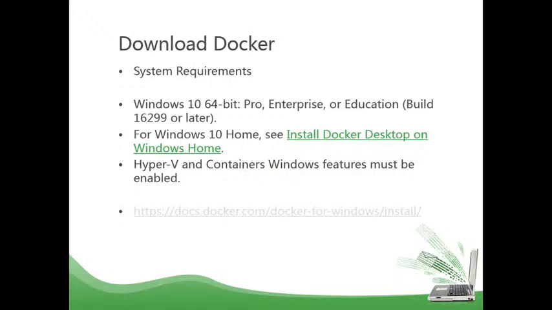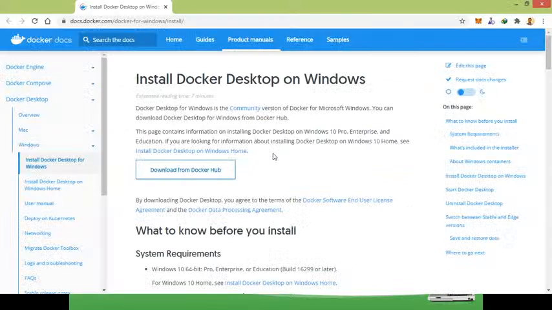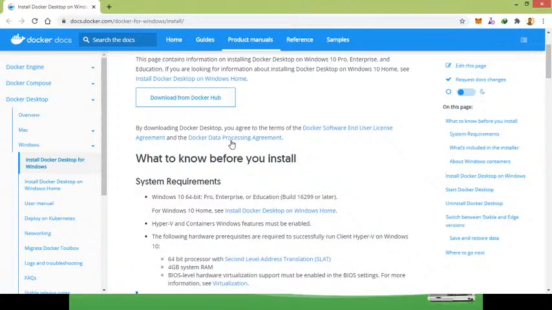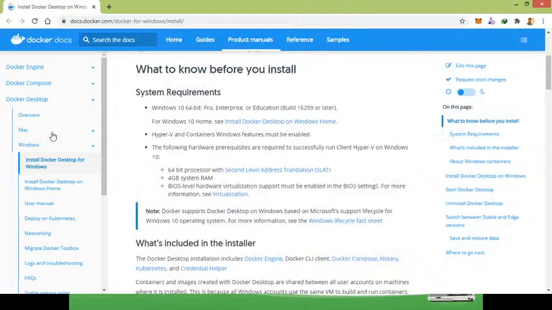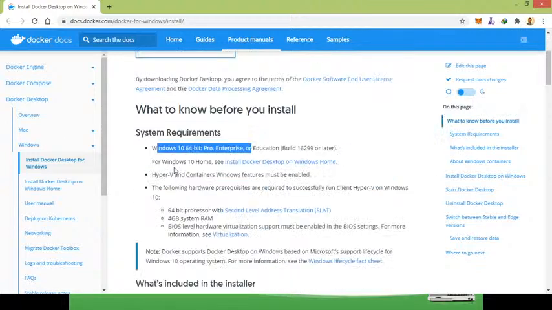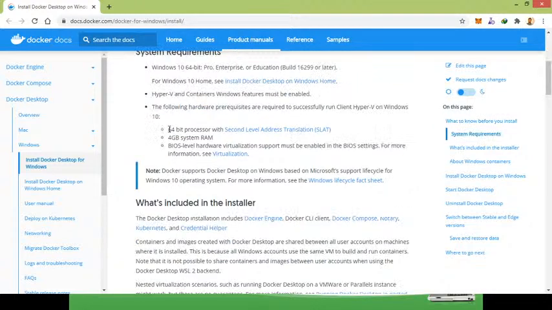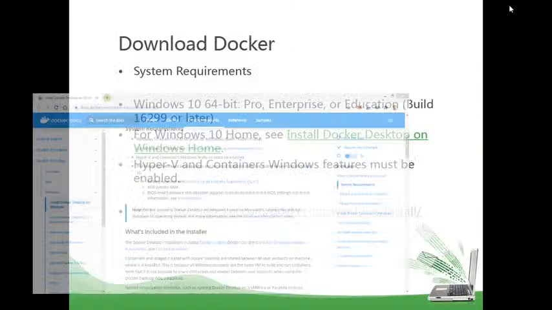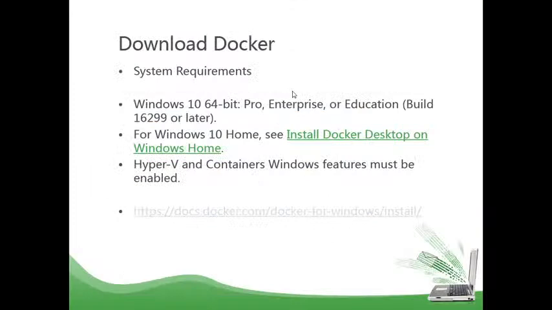You can use this URL to go to the official site. This is the official site where we can download from Docker Hub, and we can get the Windows one. Similarly, you can get the Mac version and Linux version from this URL as well. Windows 10 is key here, and you need to have Hyper-V, and these are some of the configurations you need in order to run this software. With this software you get the desktop localized version, and that is really helpful to communicate with the cloud environment.